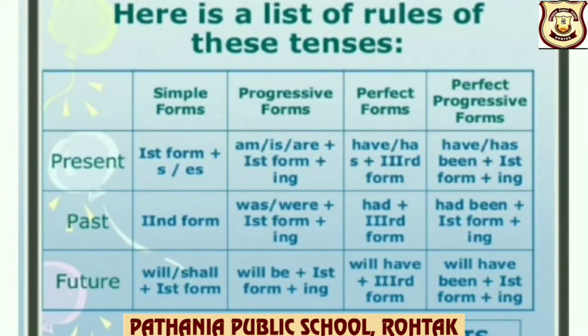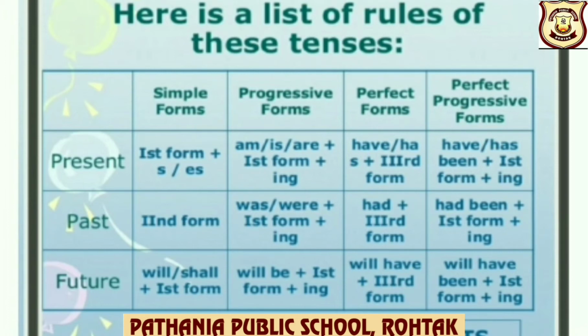Simple forms. Simple present: first form of the verb plus s or es. Then the progressive form of present tense: am, is, are plus first form of the verb plus ing.